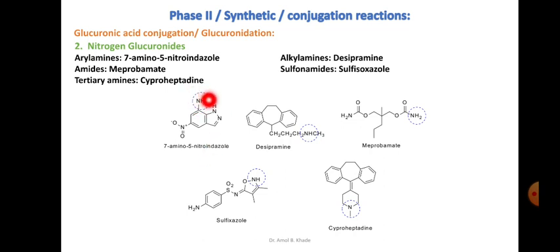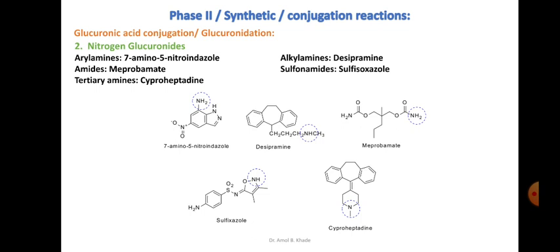This can form a conjugate with the glucuronic acid. Then we have the alkyl amines, desipramine, which again has the NH functionality here. Then amides, for example meprobamate, again there is an amino functionality here. And then sulfonamides, for example sulfisoxazole. There are many sulfonamides which have this NH functionality. I have listed a few here.